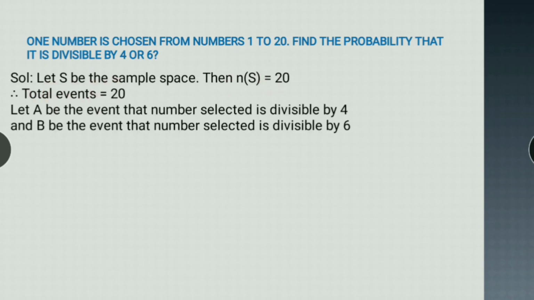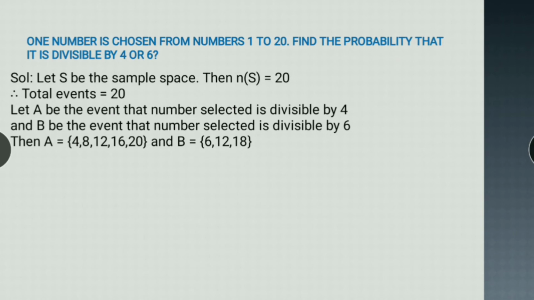Let A be the event that the number selected is divisible by 4, because we need to find the probability that it is divisible by 4 or 6. So we'll take the number selected being divisible by 4 as event A, and the number selected being divisible by 6 as event B. So we have taken these two events A and B.